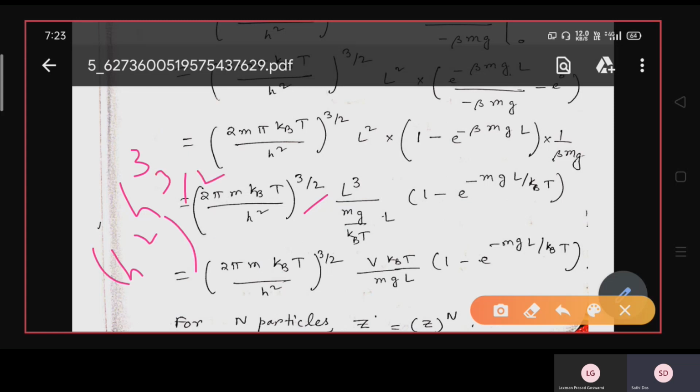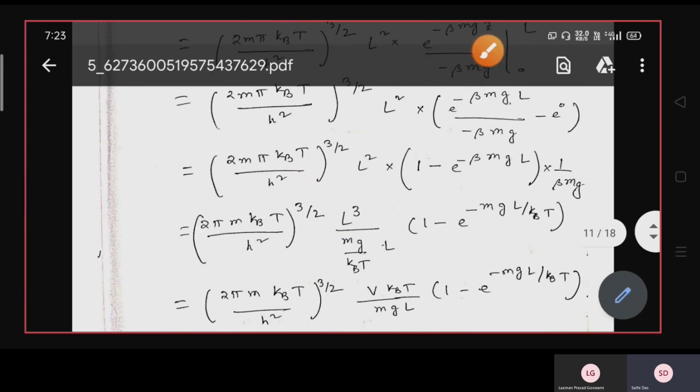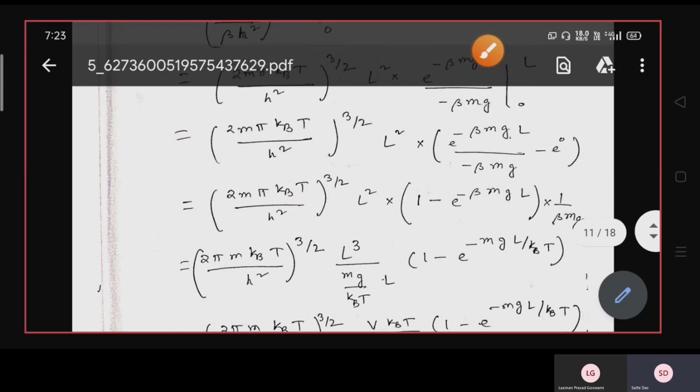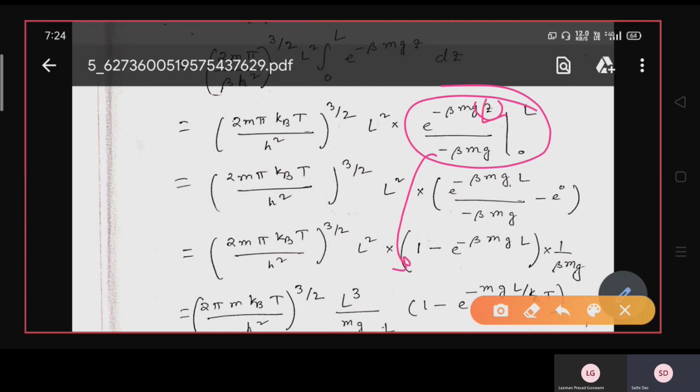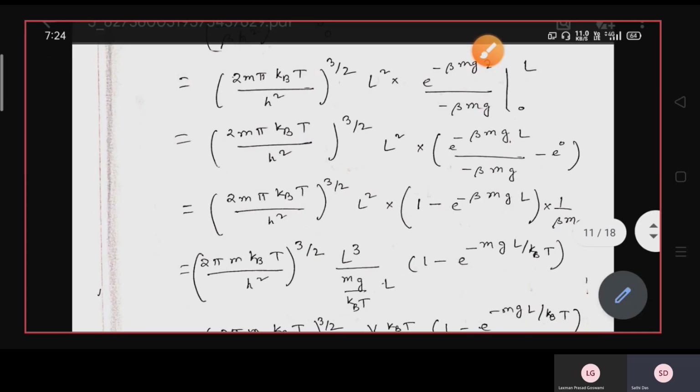So this term into L square into (1 minus e to the power minus beta mgL) into 1 by beta mg. That is the simplification of this integration, which gives you this term. Here, in place of z, we write L and then 0, and you take the difference, the simple integration rule.